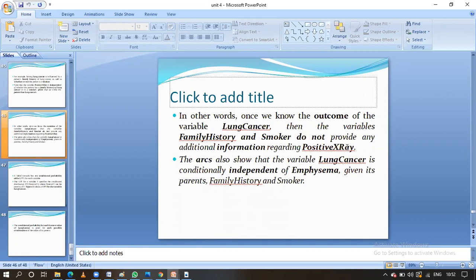That's right. A positive X-ray is related to lung cancer, but this lung cancer is related to the family history and the smoking. There is no direct relationship between the family history and smoking and the positive X-ray. And moreover, there is no arc between lung cancer and emphysema. Why? Because those are independent of each other. Emphysema means the lung has holes, right? Any such problem in the lung, we call it emphysema.